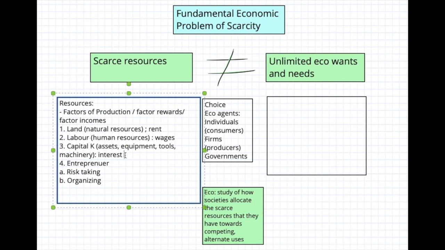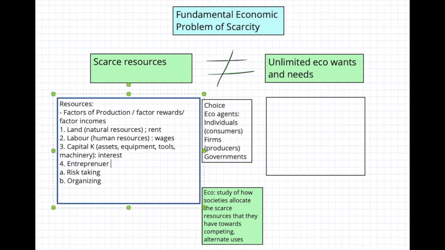Looking at it from another point of view, if this amount of money was not invested in capital and invested in a bank instead, it would have earned this amount of interest, and hence it's going to be a required return on capital. And in return for the two tasks of risk taking and organizing, the entrepreneur deserves a profit. The profit is going to be the remainder. Once rent is paid on land, wages are paid on labor and interest is paid on capital, the money left is going to be the entrepreneur's profit, his income.